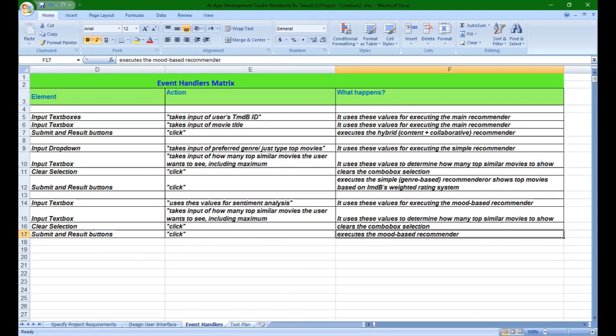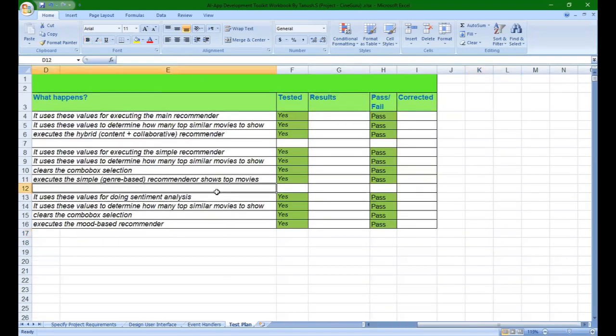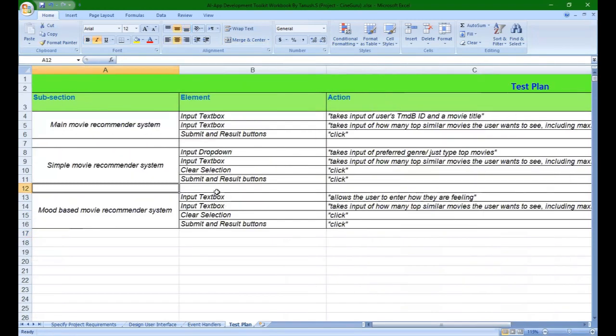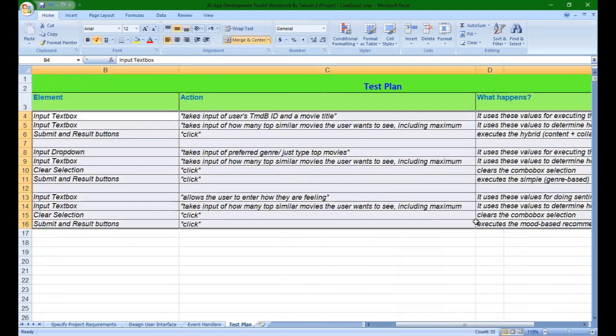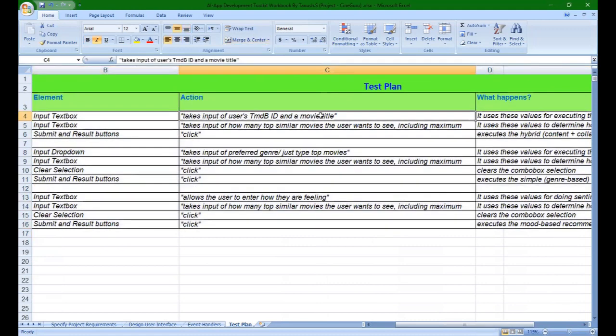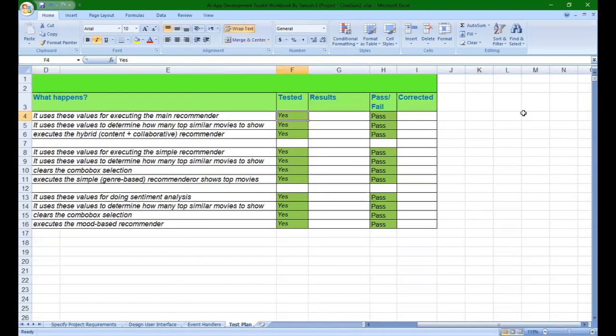So then we'll proceed to the test plan. As I explained, everything here is the same as the event handler: the elements, the action, and what happens. I've tested all the elements of all the three movie recommenders, and luckily all of them have passed. So yeah, this was my app development toolkit, and I hope you liked it. Thank you.